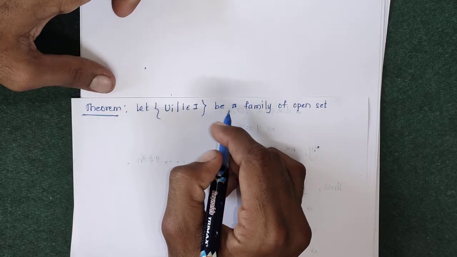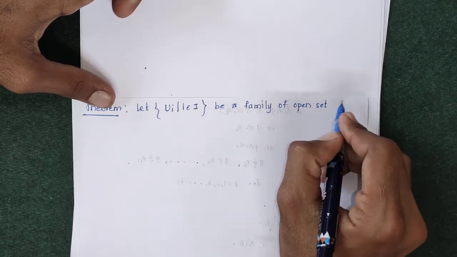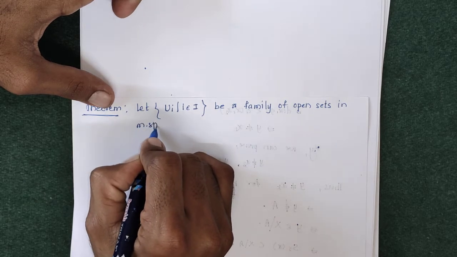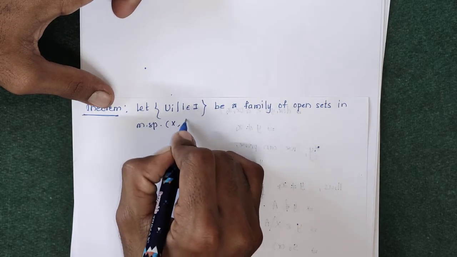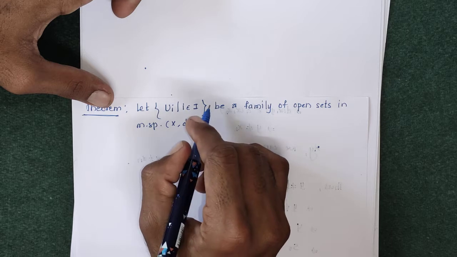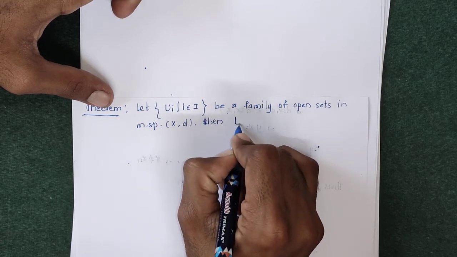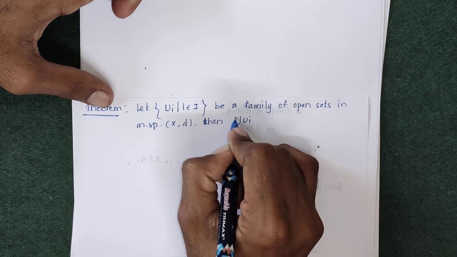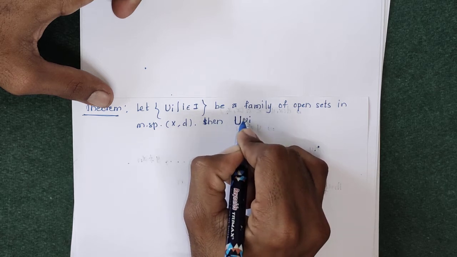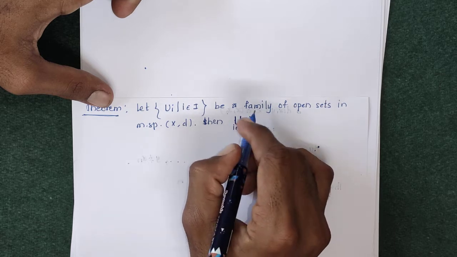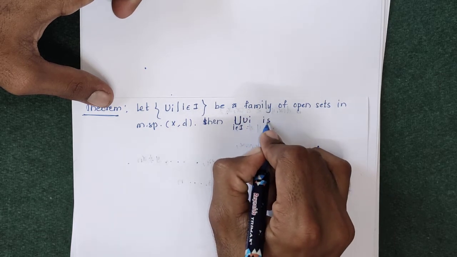So i belongs to index set, be a family of open sets in metric space (X, d), then the union of Ui, i belongs to index set, the union of Ui is open in X,